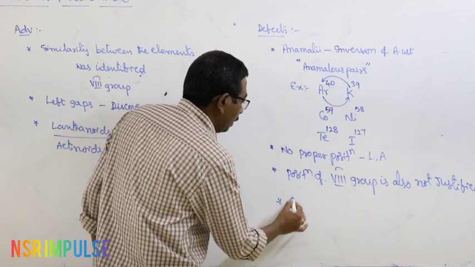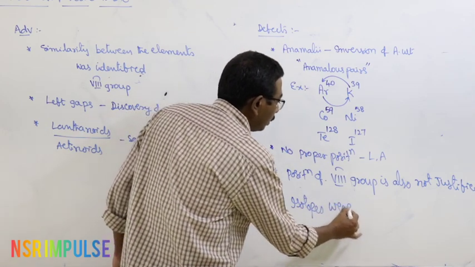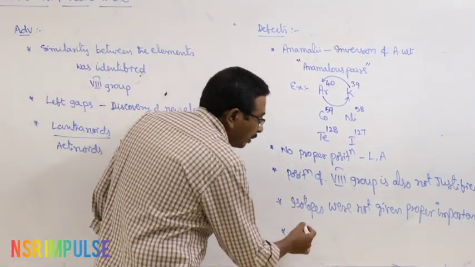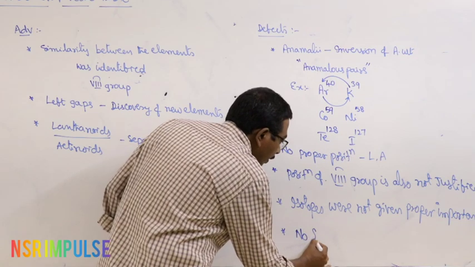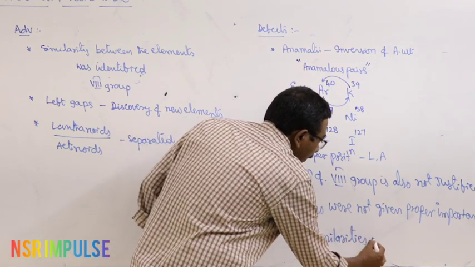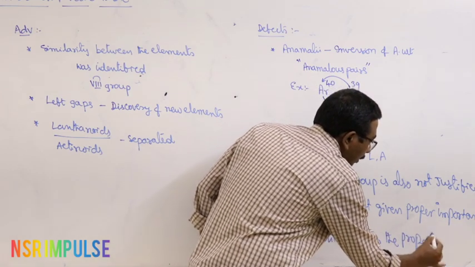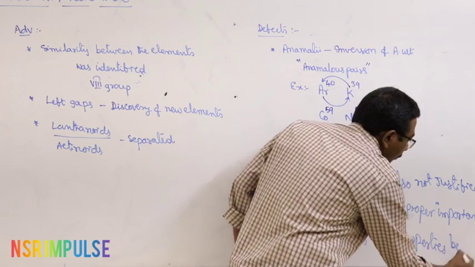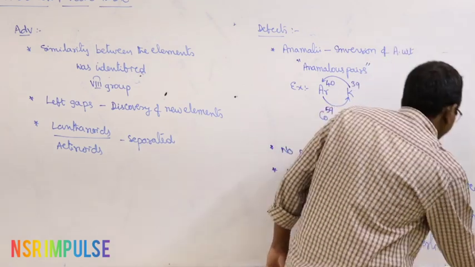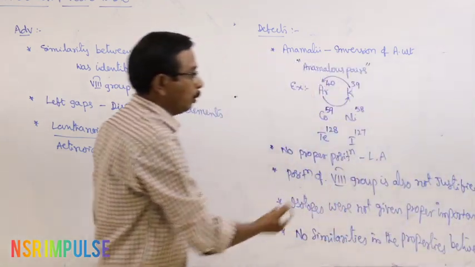And isotopes were not given proper position. And the last one: there is no similarity in the properties between the elements of same group.